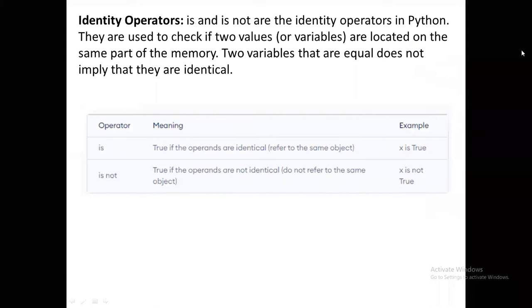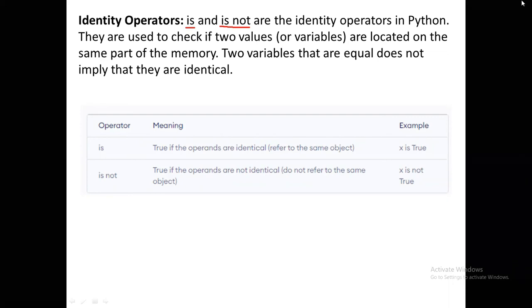So these are very important. Identity operators: is and is not. These are the identity operators in Python. They are used to check if two variables are located on the same part of the memory.